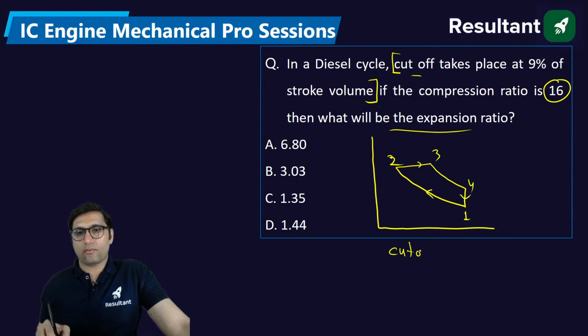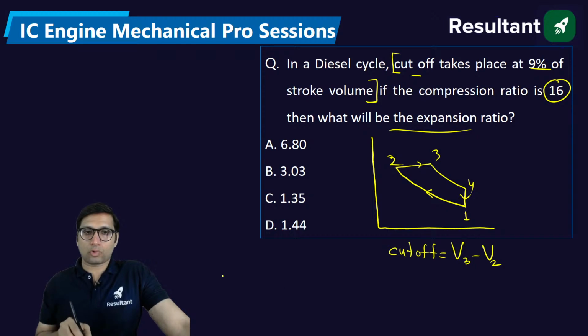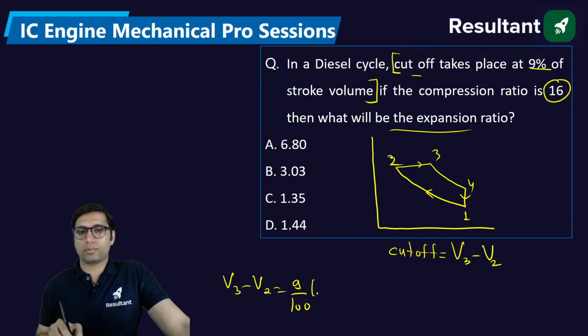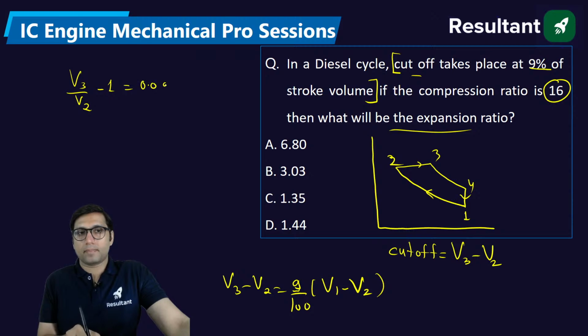Cutoff volume is volume after heat addition minus volume before heat addition. This cutoff is at 9% of the stroke volume. Stroke volume is volume before compression minus volume after compression. If you just solve this, you divide both sides by V2. So what will you get? You will get the cutoff ratio.